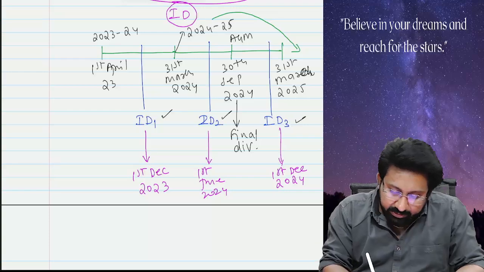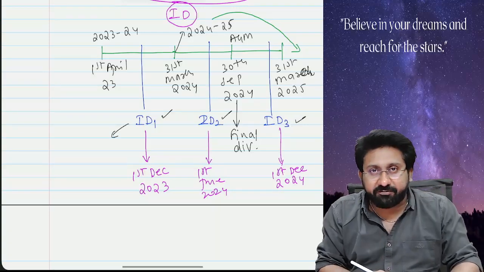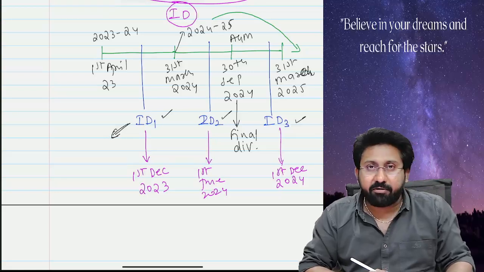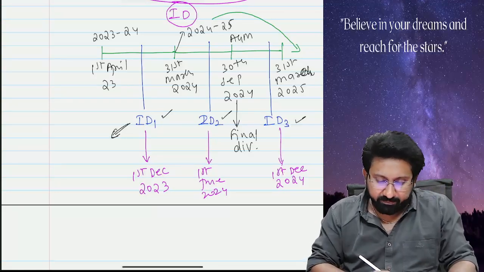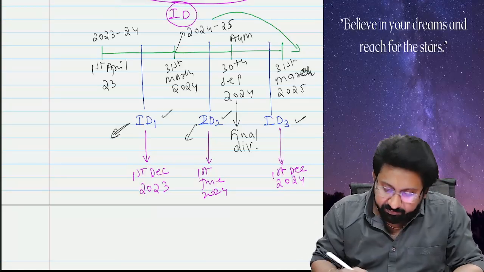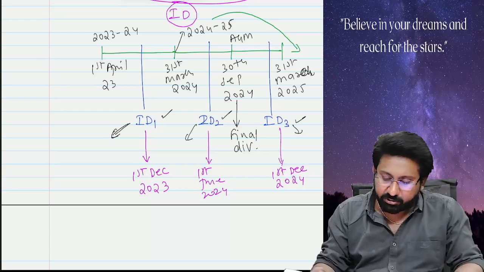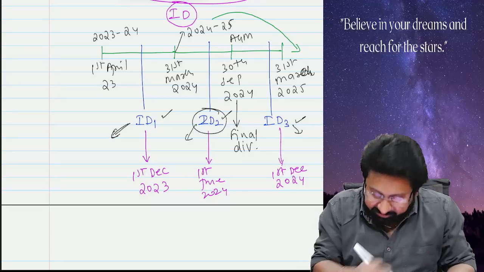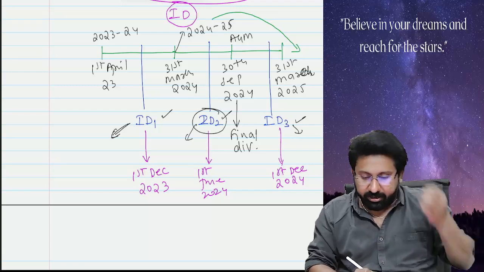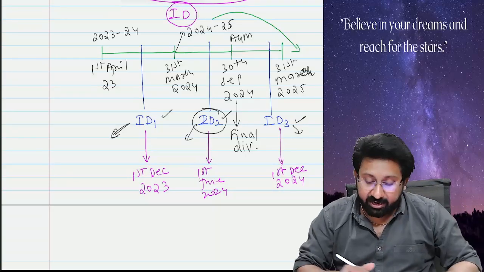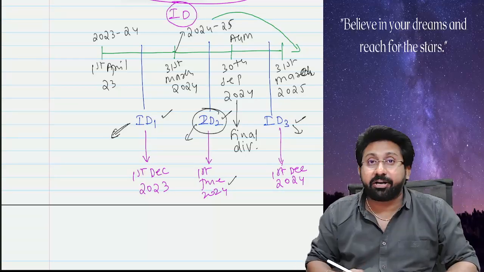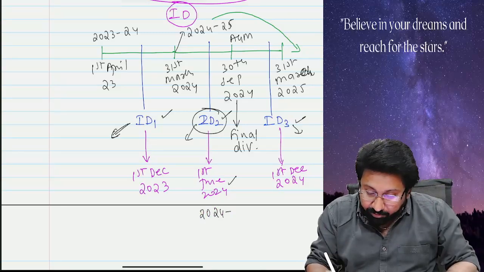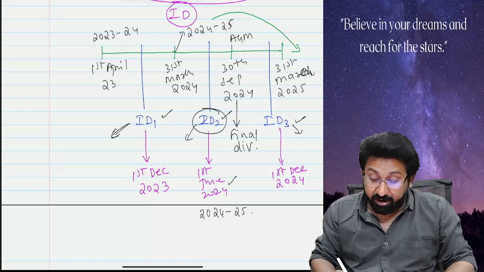This interim dividend belongs to which financial year? This one, which financial year does it belong to? The question will arise: this one belongs to which financial year and this one belongs to which financial year? That is the question. So now let us focus on this first. Interim dividend 2. When it is declared, it was declared on 1st June 2024, which means it comes under the financial year 24 and 25.